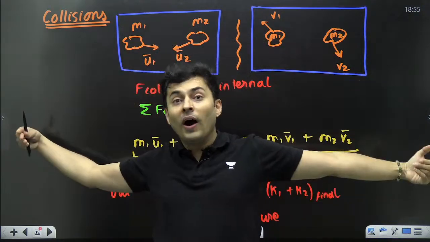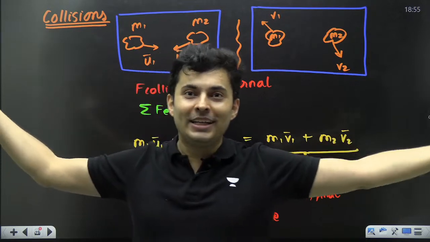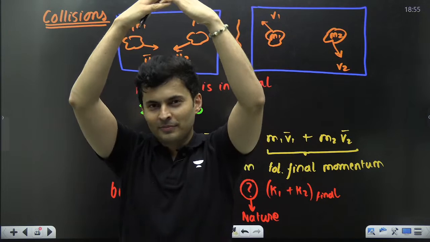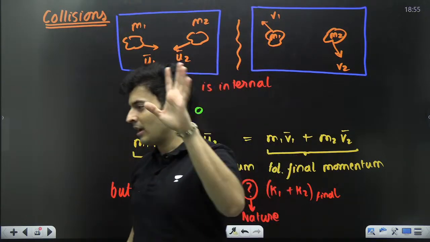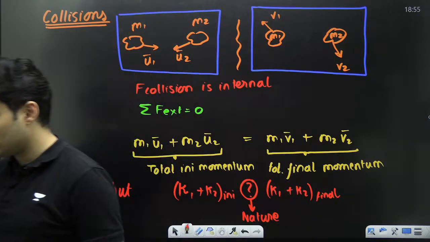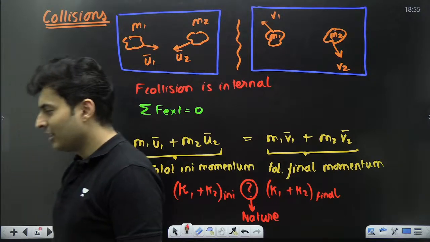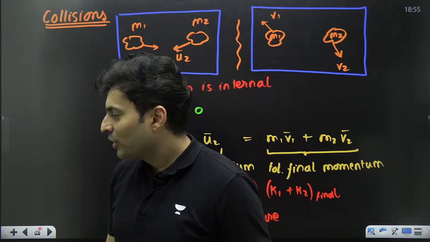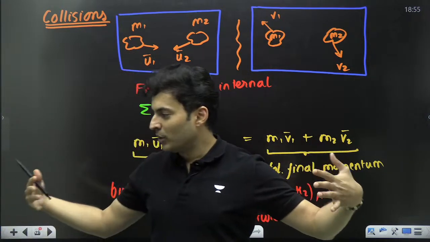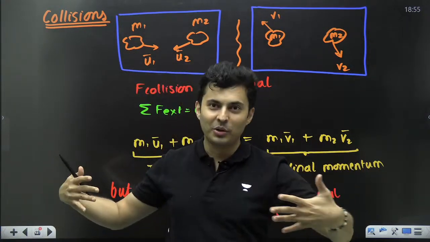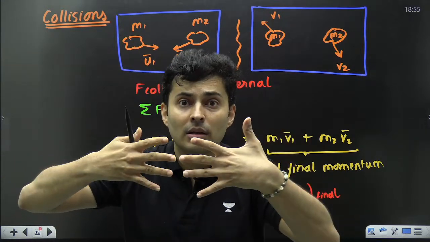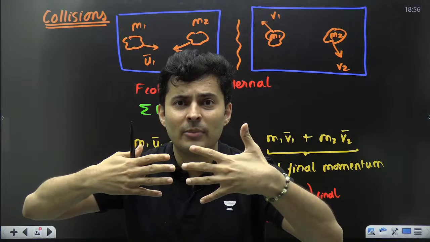So, my dear students, kinetic energy may be lost, may be gained, could be anything. Imagine a petrol tanker collides with another petrol tanker. You might have seen some videos, accident videos, fun videos, disaster in seconds. Some truck is going, carrying fuel, and another truck or a small car collides. What will happen once the collision happens?